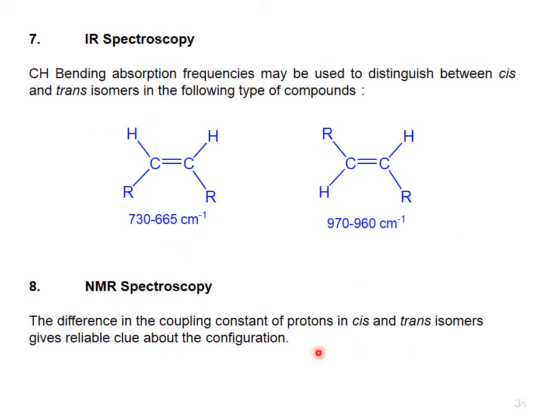Seventh method is IR spectroscopy. Here CH bending absorption frequencies may be used to distinguish between cis and trans isomers in the following type of compounds.